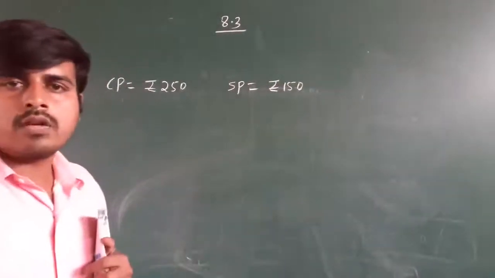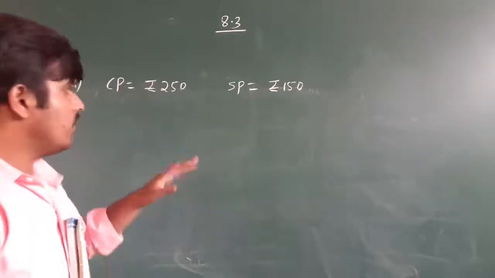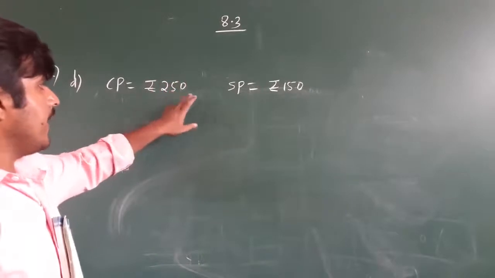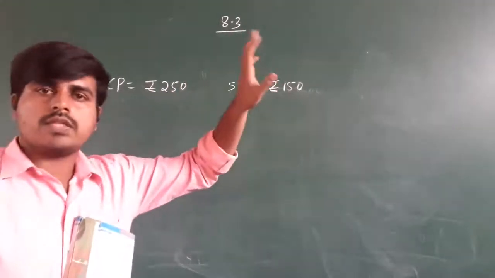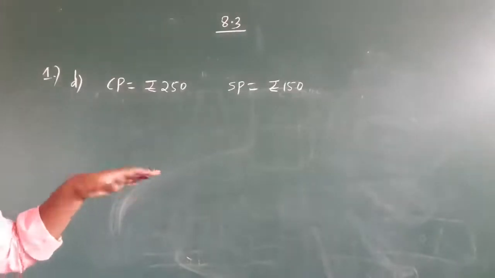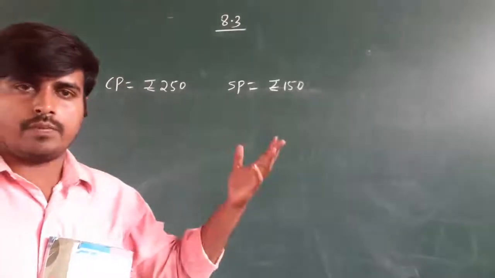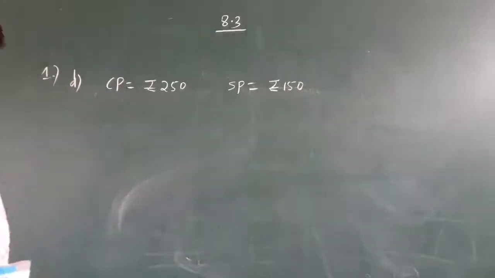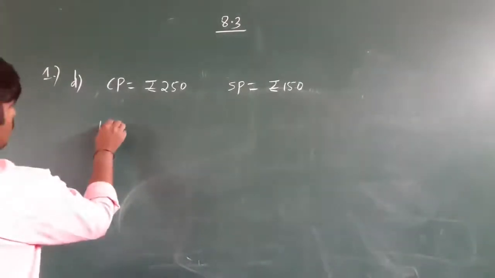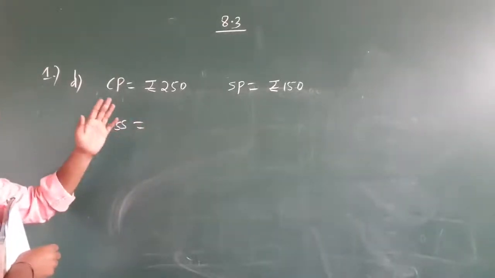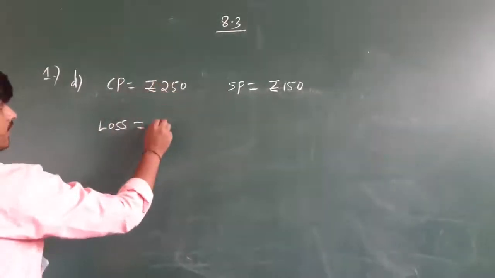Whether it is a loss or a profit, just look at both values. You are purchasing for 250 and selling for 150, which means of course it is a loss. Therefore there is no case of profit and no chance to find the profit percent, because it is an absolute loss situation. Therefore loss is equal to CP minus SP, because CP is greater.